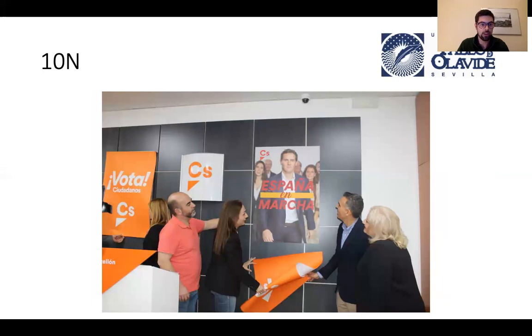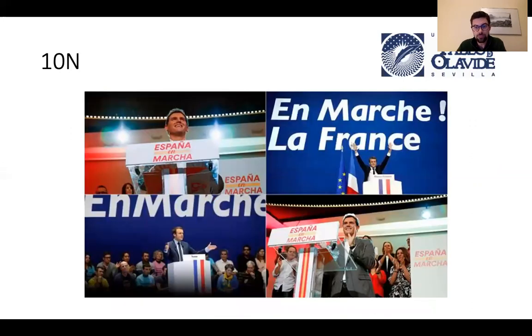If we talk about Ciudadanos, this was actually a campaign that failed. España en Marcha did not really work well. España en Marcha is Spain in motion, and they were trying to identify themselves with Macron in France, because Macron had just used this slogan in the elections he won against Marine Le Pen. And there you can see the correlation between both. And as you will see in the results, this did not really work.